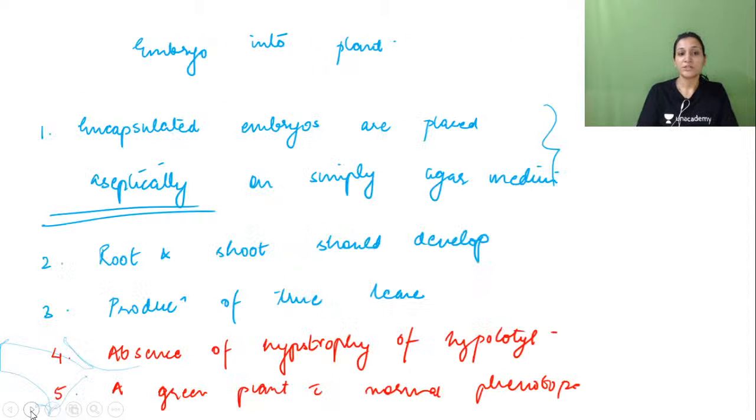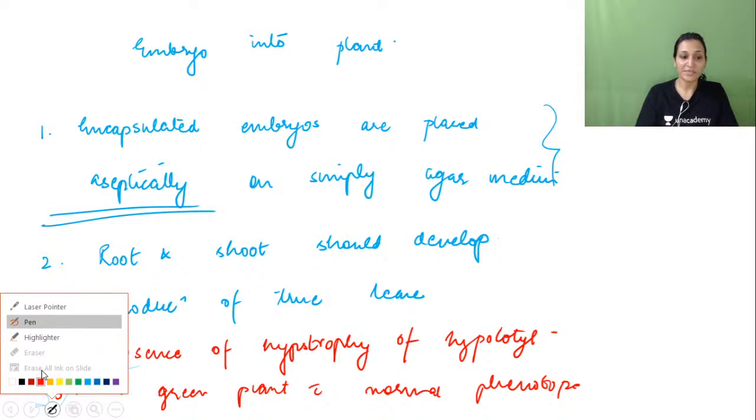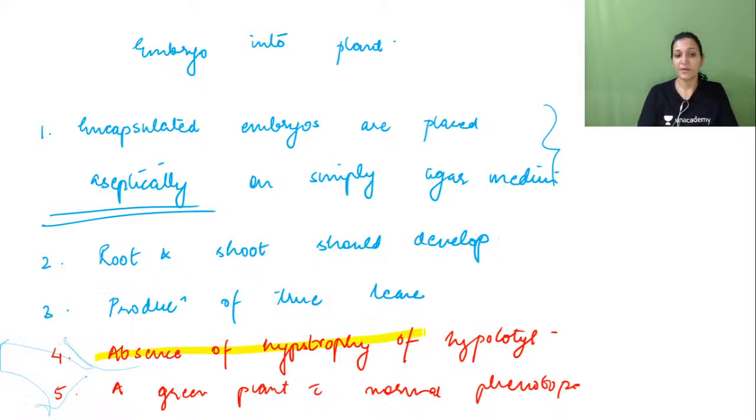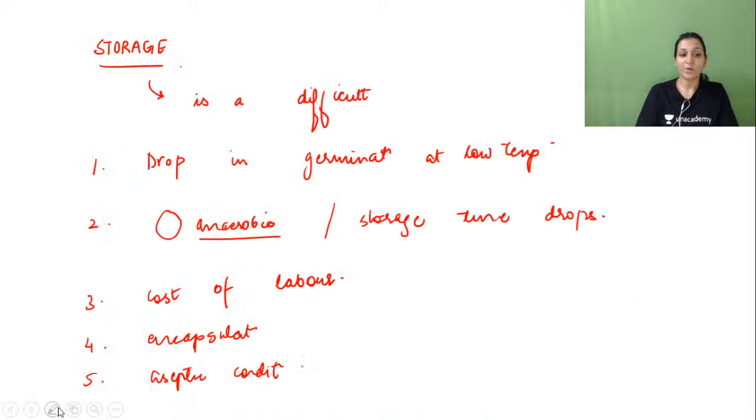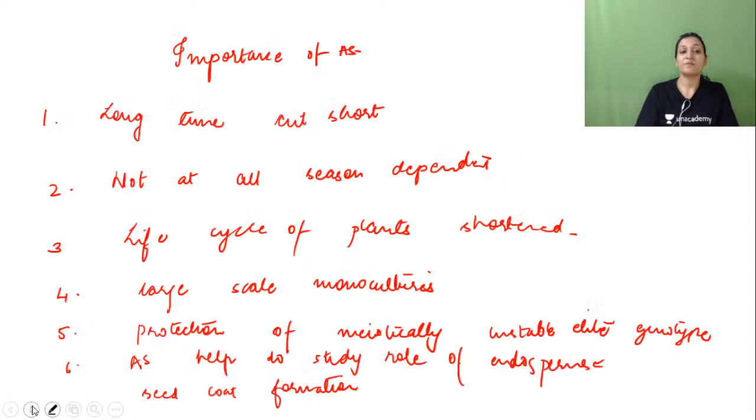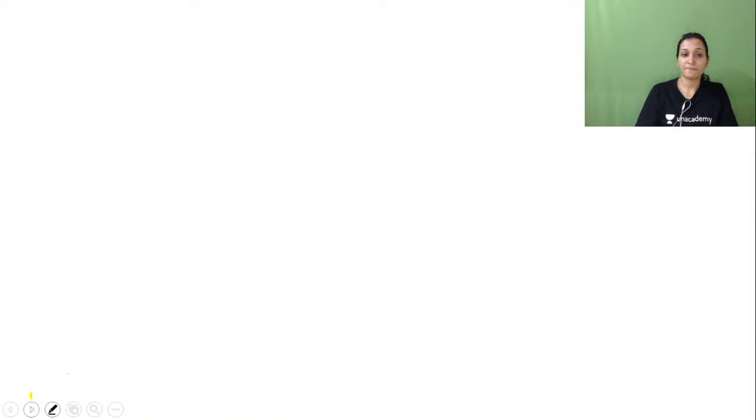Then how to convert embryo into plant when we are talking about the encapsulated embryos. So there will be one important thing that will be missing. So that is the absence of trophy of the hypocotyl. This point will be missing. So remember this. This is very important, that which of these steps will be missing. So missing things are also important. This won't occur through artificial seed formation. Right, then we need to know how it is stored, whether storage is a problem or not, that thing. Then we have seen the importance of artificial seeds quite in detail.